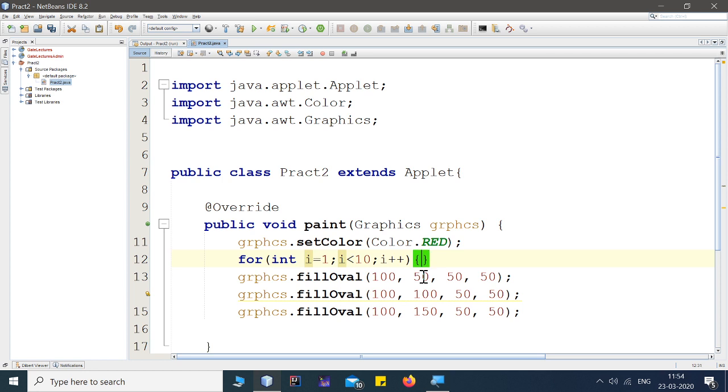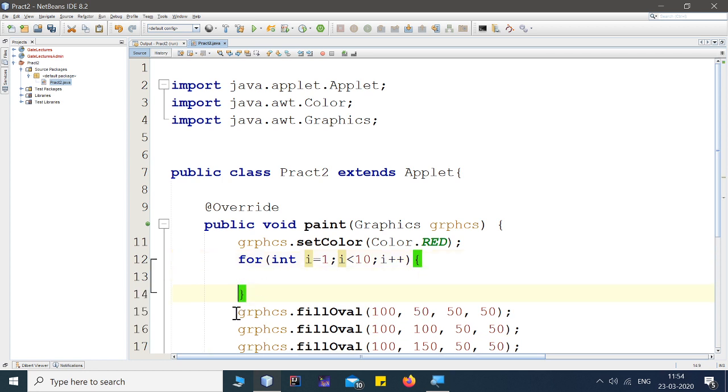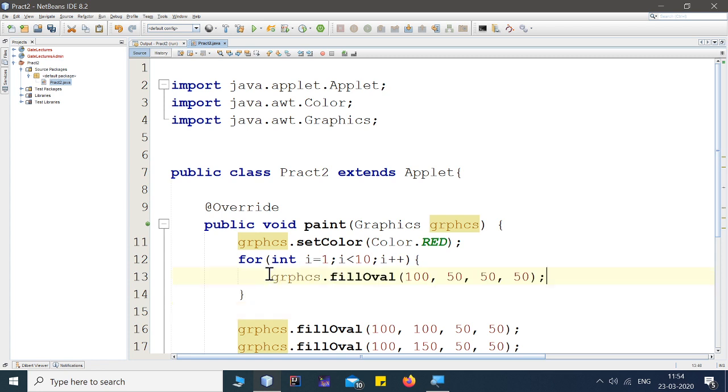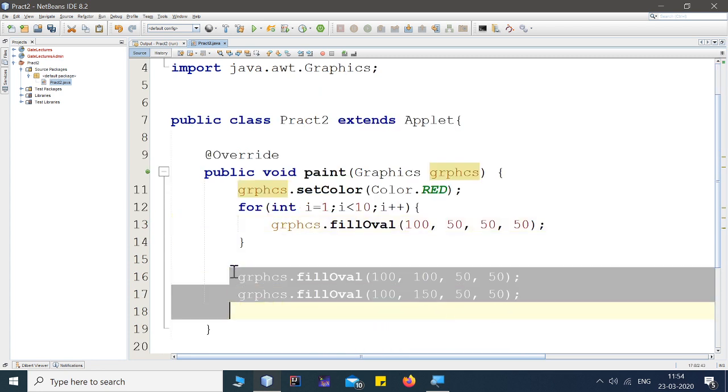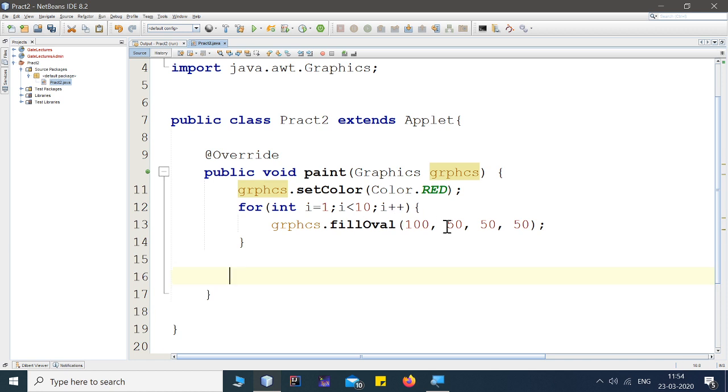Now here I want to create 10 circles. So I've written a for loop from 1 till 10, and inside that for loop I wrote just one line, where the distance from top varies with the i value. Whenever i is 1, the distance from top will be 50. When i is 2, it becomes 100. When i is 3, it becomes 150. When i is 4, it becomes 200, and so on.